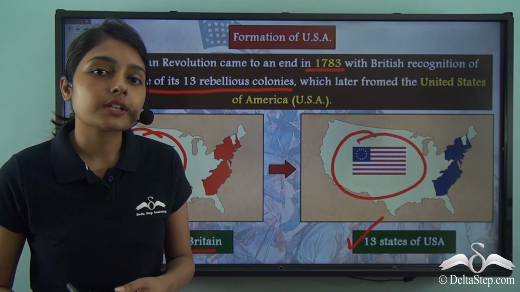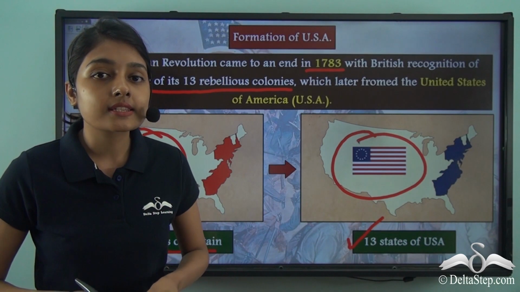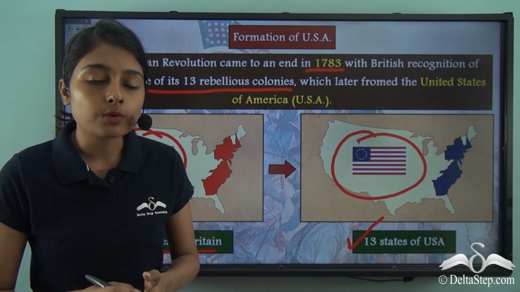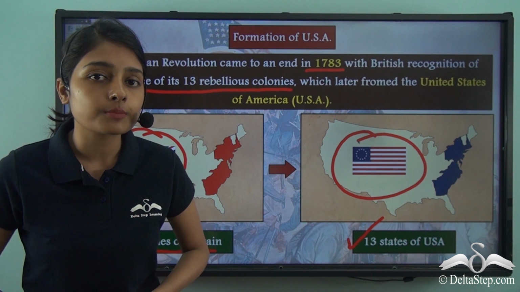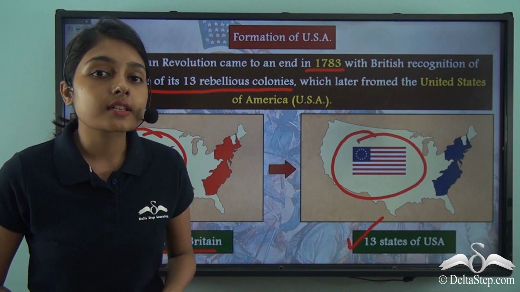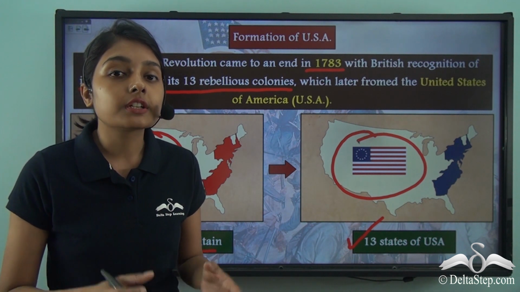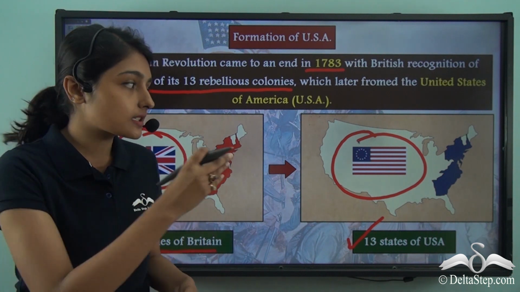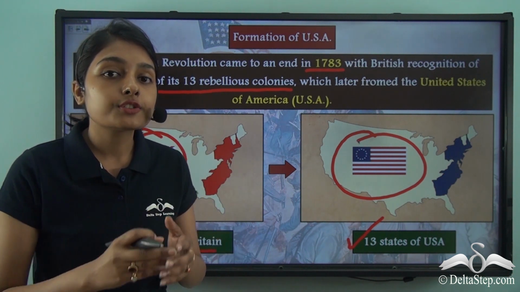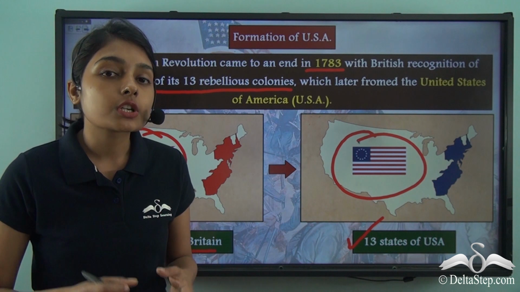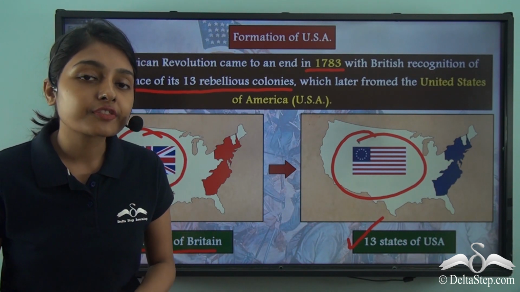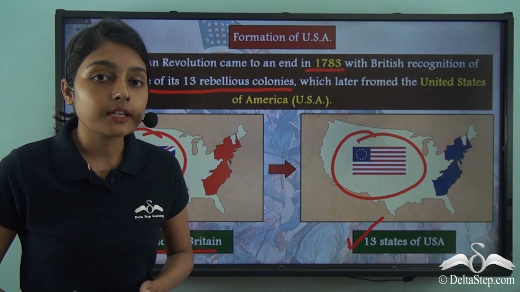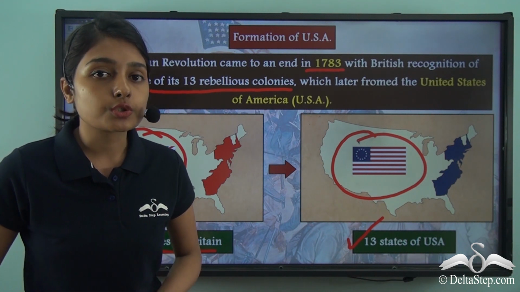Now you must be wondering how these 13 independent states administered this new country, or how the government was structured in this newly formed nation? This brings us to a discussion on the division of power between these 13 states and the country as a whole. Let us find out how the government of the United States of America was after this country gained its independence from British colonial rule.